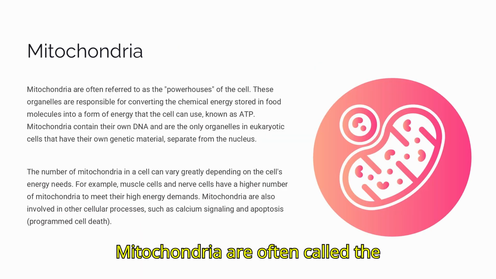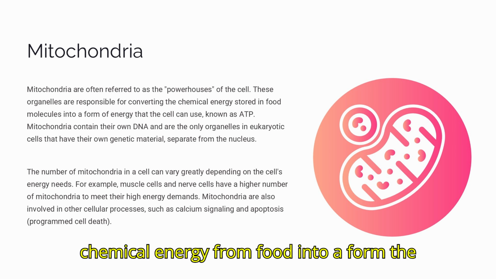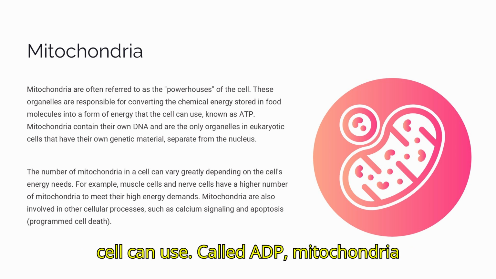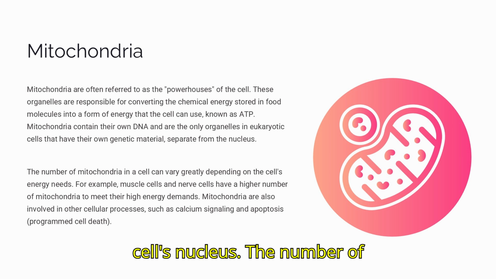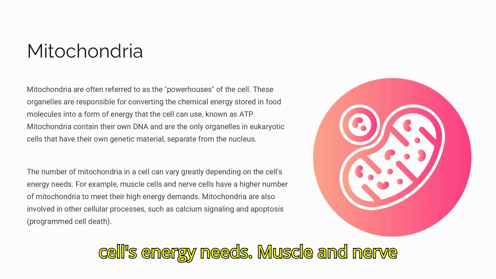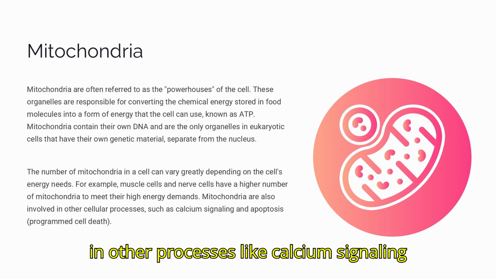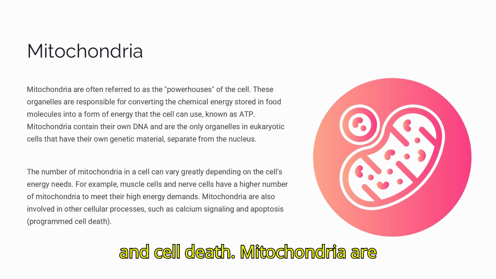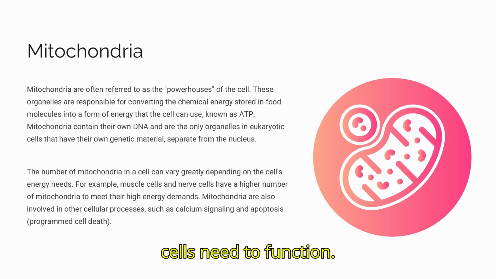Mitochondria are often called the powerhouses of the cell. They convert chemical energy from food into a form the cell can use, called ADP. Mitochondria have their own DNA, separate from the cell's nucleus. The number of mitochondria in a cell depends on the cell's energy needs. Muscle and nerve cells have more mitochondria. They are also involved in other processes like calcium signaling and cell death. Mitochondria are essential for providing the energy that cells need to function.